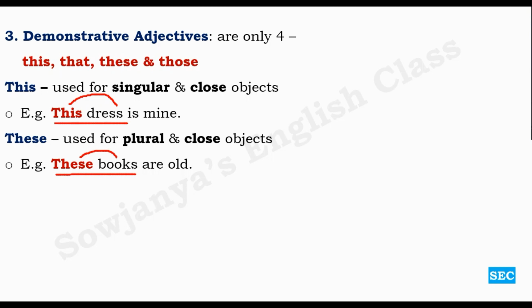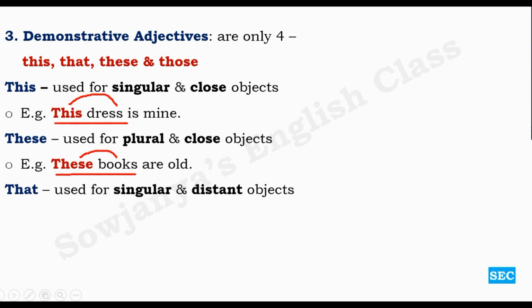Okay, and then that is used for singular and distant objects which are not close, which are far from you. Example, that car is nice. Though you are able to see the car, you are not able to touch it. Okay, it is distant from you. That is why that car is mine. So that is the determiner determining the noun car.